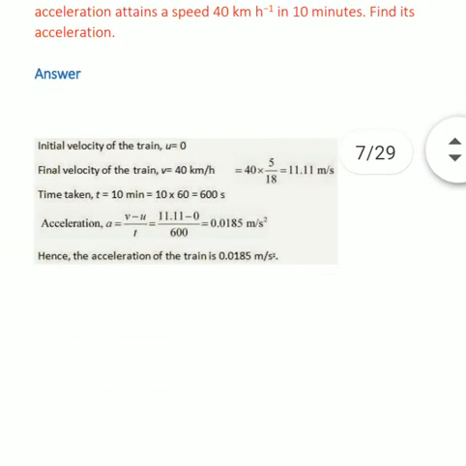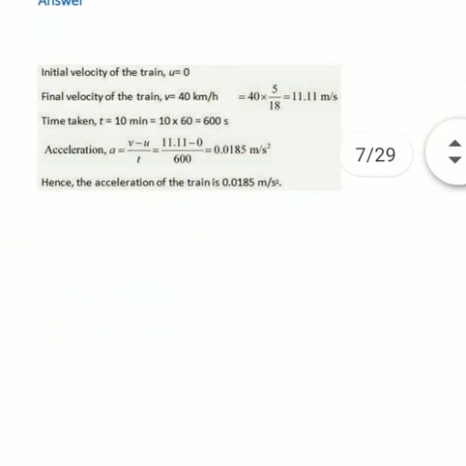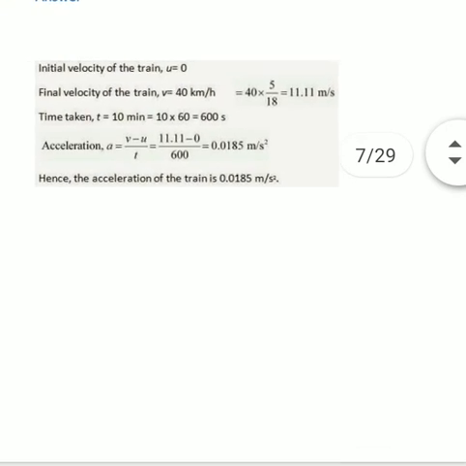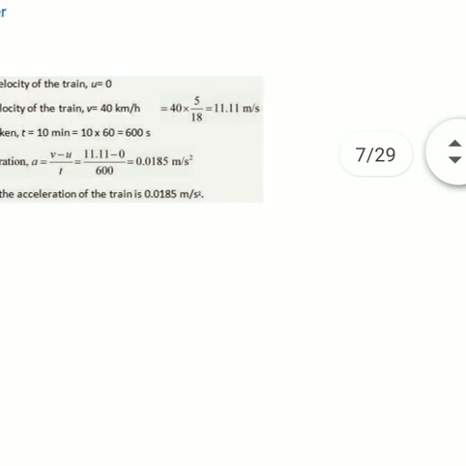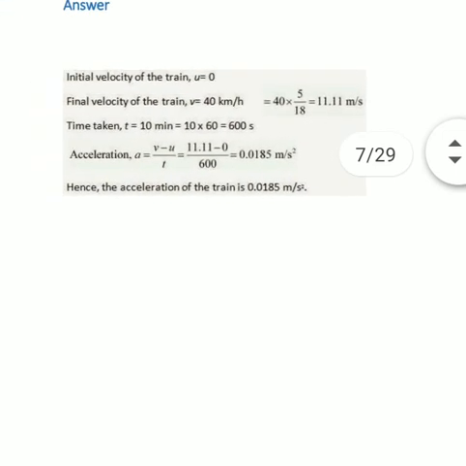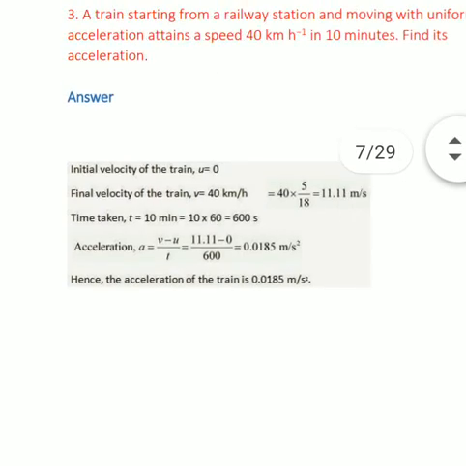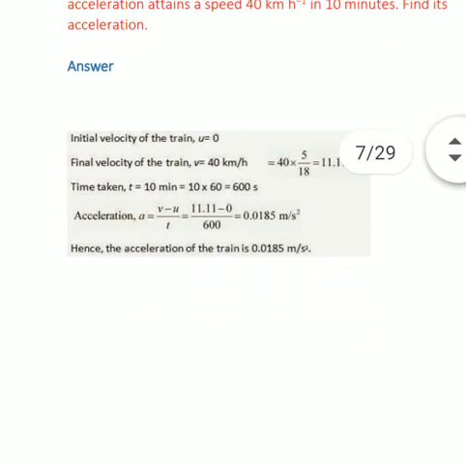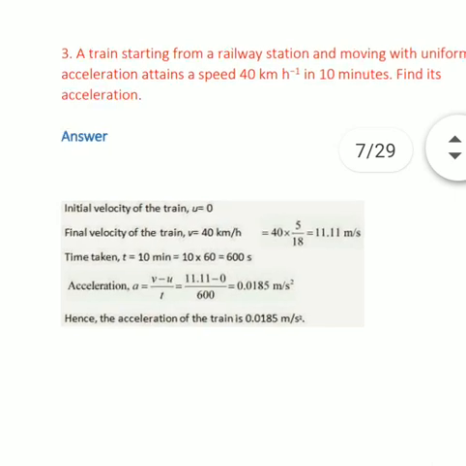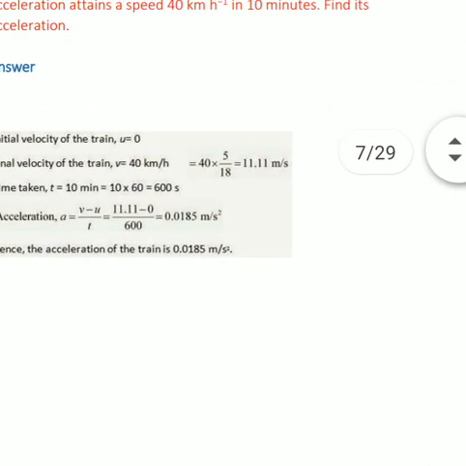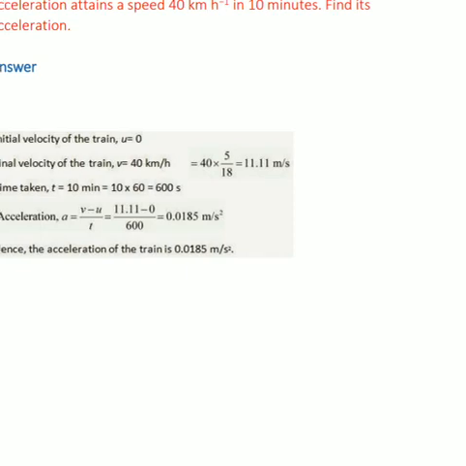Next question again related to acceleration. In this case, a train is starting from a railway station, initially at rest, so it will start from rest. So here the initial velocity is 0. Whenever any object starts from rest, its initial velocity remains 0. So here u is 0, and after moving, it attains uniform acceleration.